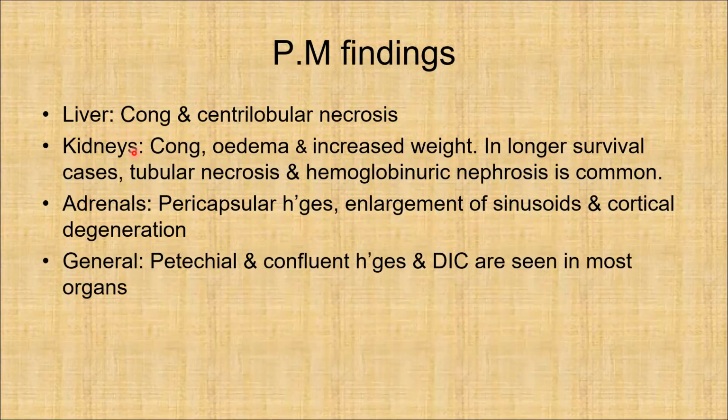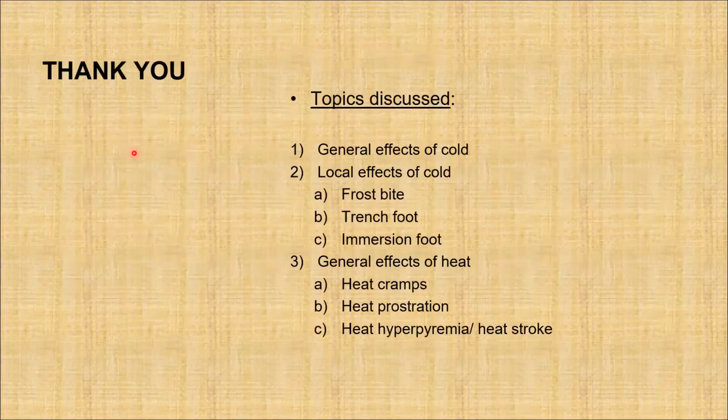General postmortem findings like petechial and confluent hemorrhages and disseminated intravascular coagulation may be seen in most organs. These are the postmortem findings of heat stroke.